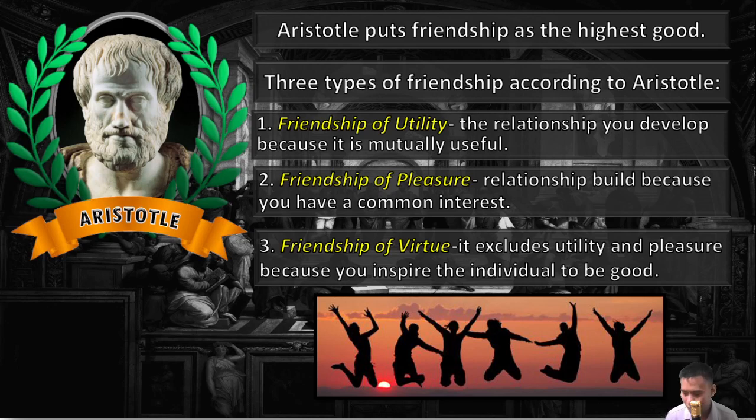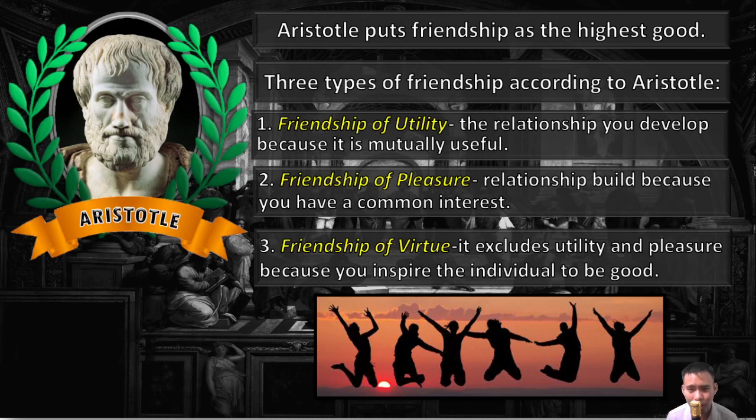For example, your friend has already graduated and you are still looking for a job so that you can sustain your study, and you still meet one another despite the fact that your educational attainment is quite far apart. You will still meet, the friendship of virtue, through thick and thin.